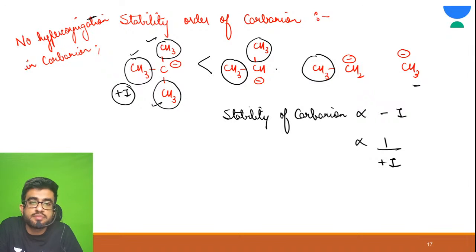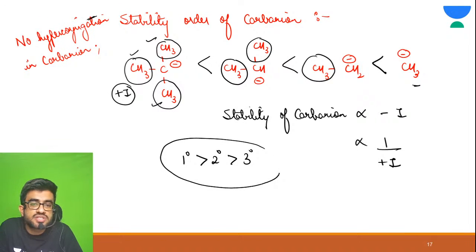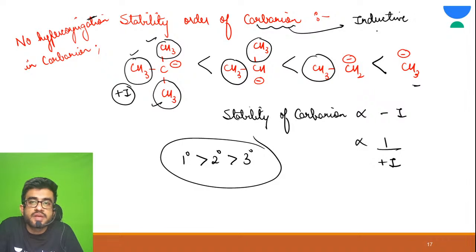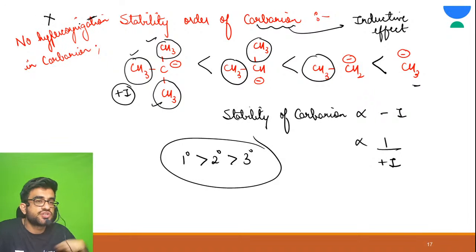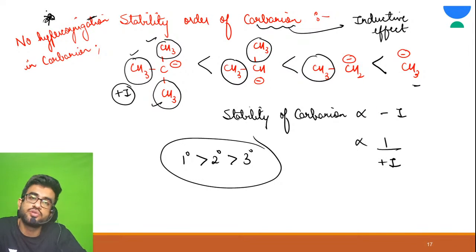So what is the stability order? This is the stability order. So here 1 degree is more stable than 2 degree, then 3 degree. So stability of carbanion is explained by inductive effect. Why? Because there is no hyperconjugation in your carbanion.